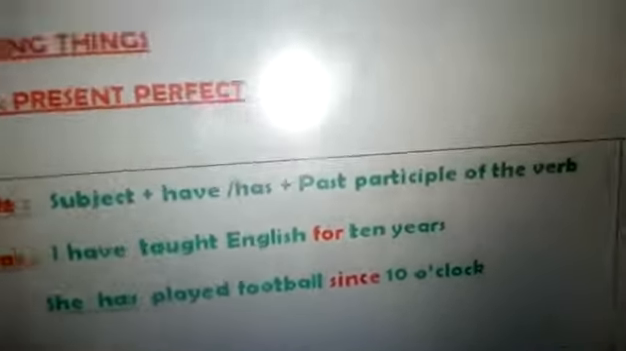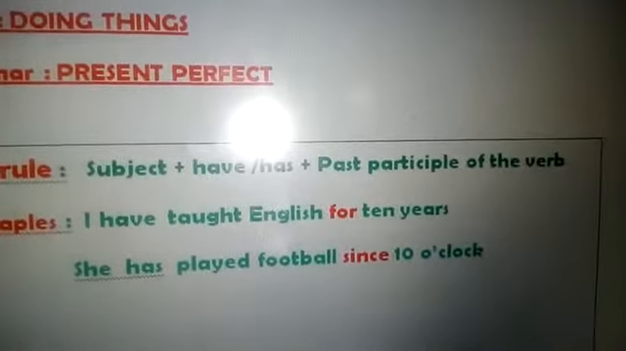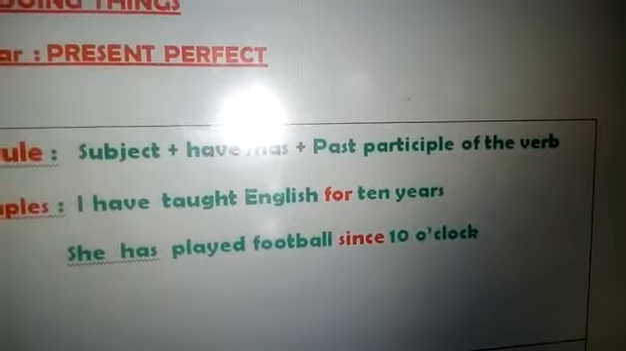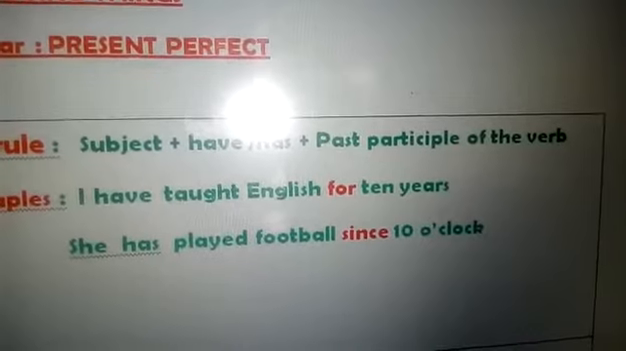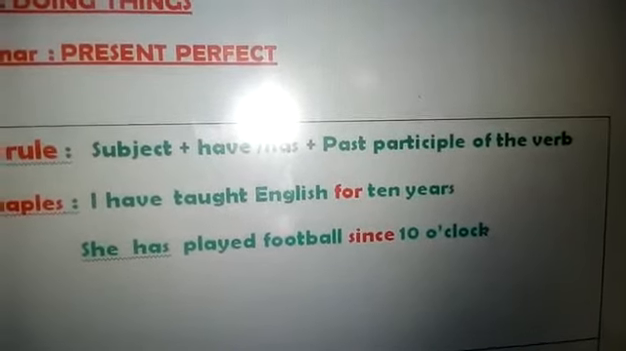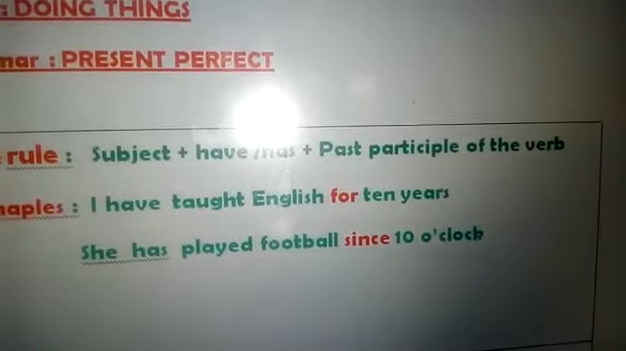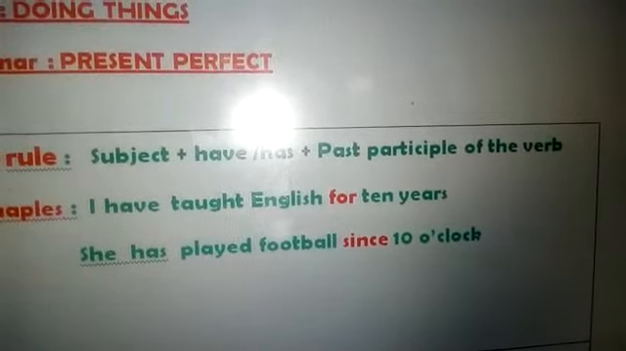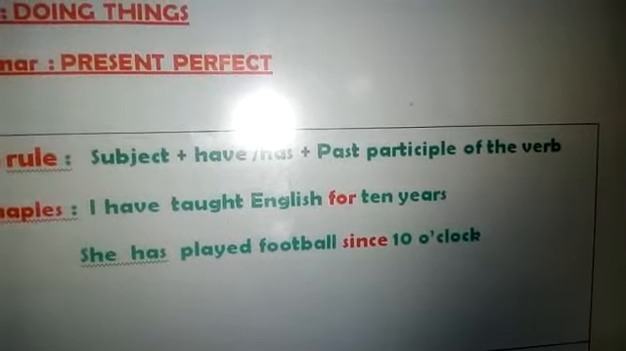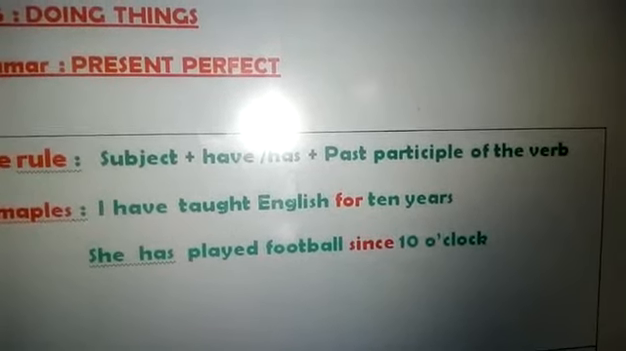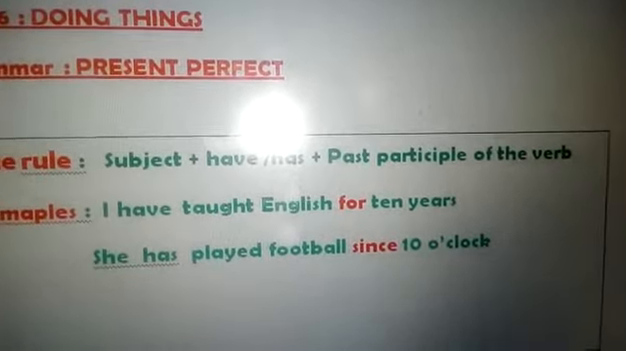I have put here for. You will ask me, teacher, please, what does for mean? For means the duration, to precise the duration. Here I have 10 years. I precise and I put exactly how many years I have taught English. So I have taught English for 10 years. So when I say for, I mean the duration.